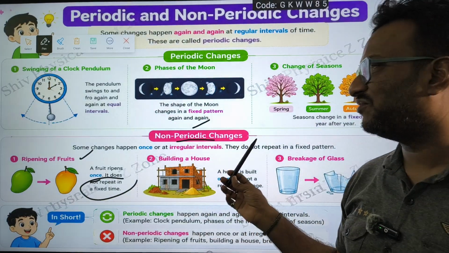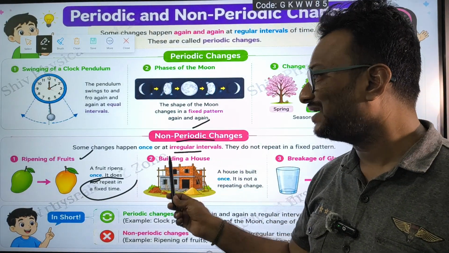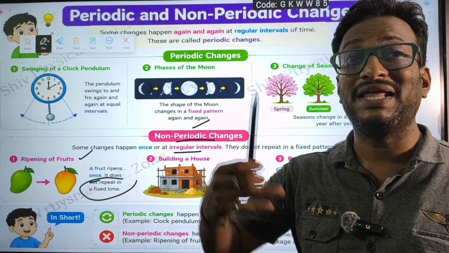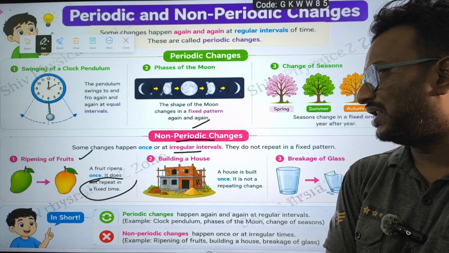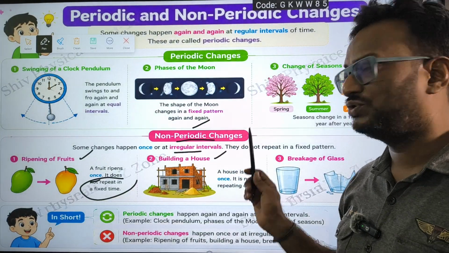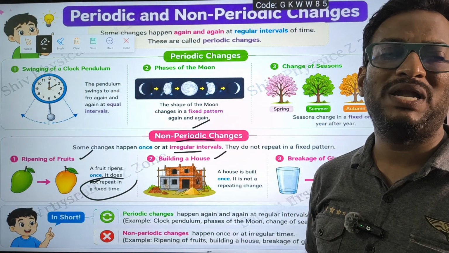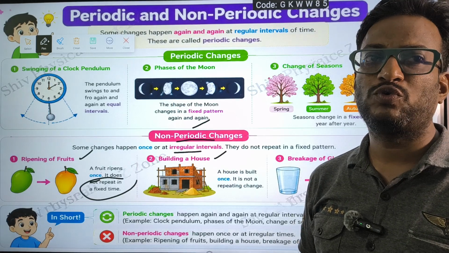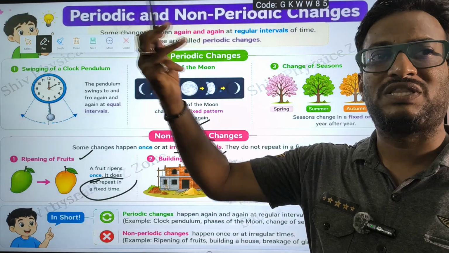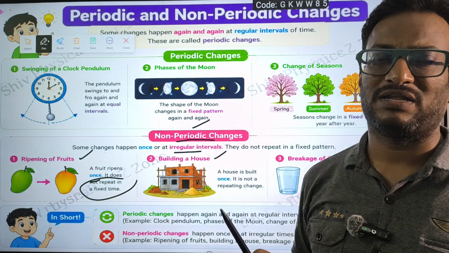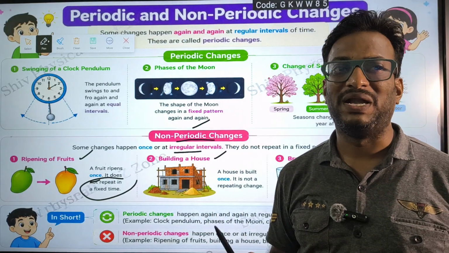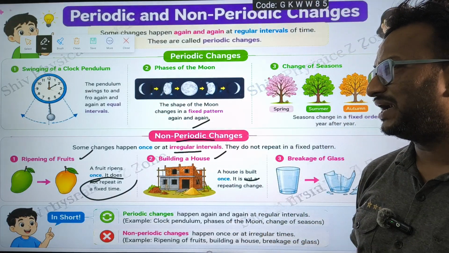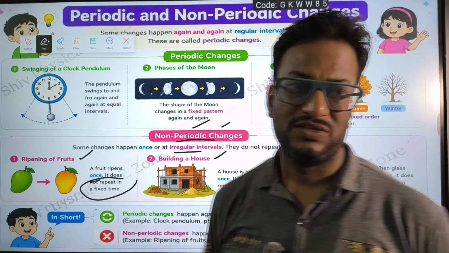Some changes happen once or at irregular intervals. Maybe it happened once and maybe it happened irregularly, not regularly. One more is building a house. Generally, we are going to build a house once only in a lifetime, right? If you have too much money, you may build two, thrice, not more than that. Lifelong, you are not going to build the house. It is not repeated. So it is a non-periodic change.